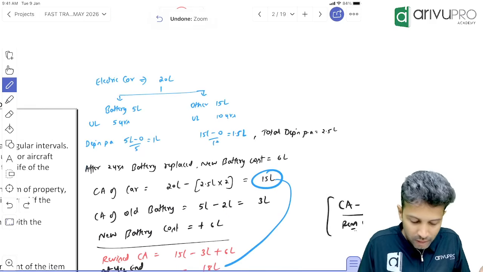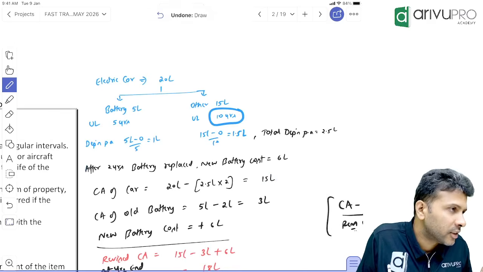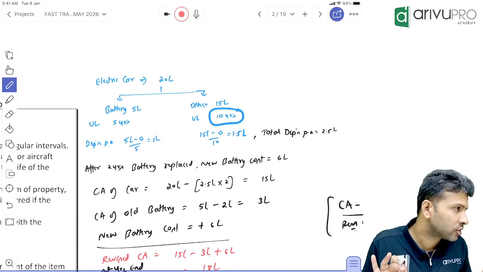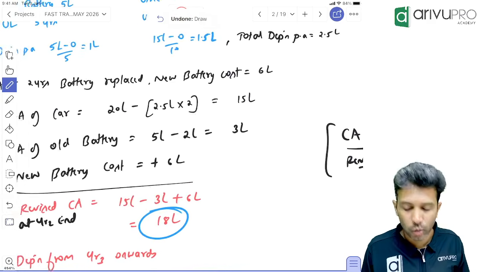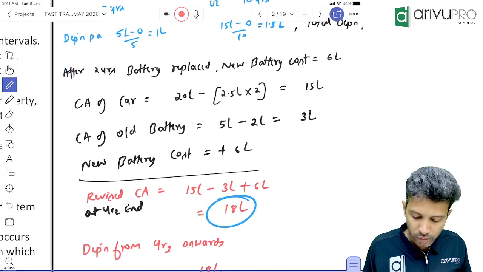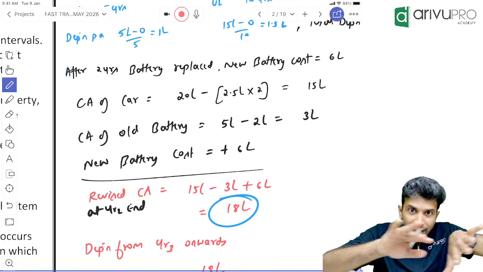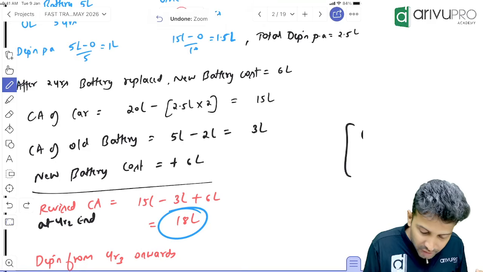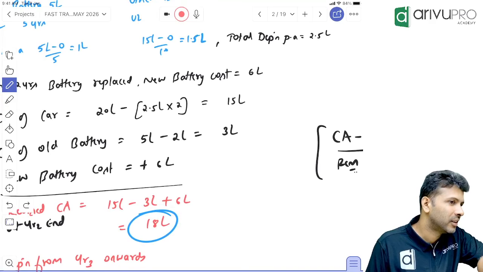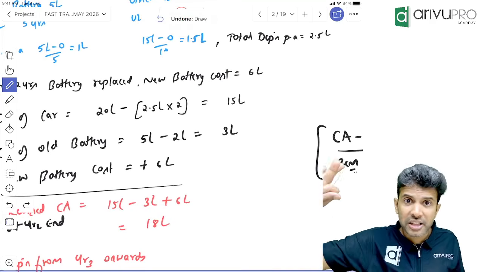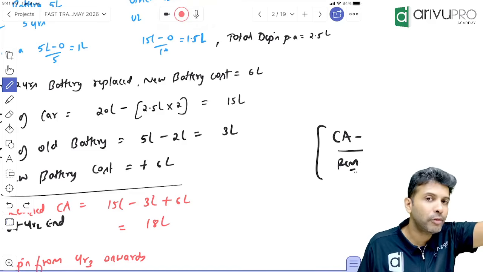Now, can you help me with the recalculation? Tell me, what was the life of the car? 10 years. How many years over? 2 years. So remaining life is 8 years. Now, will you depreciate 18 lakh over 8 years? No? Why? Again segregate. Sir, this 18 lakh is for battery and other parts. Other parts can last for 8 more years, but the new battery will come only for 5 years. Same life or different life?